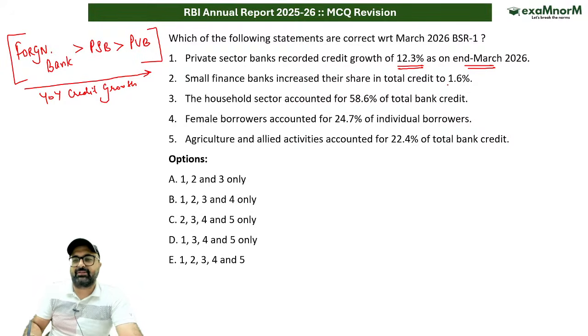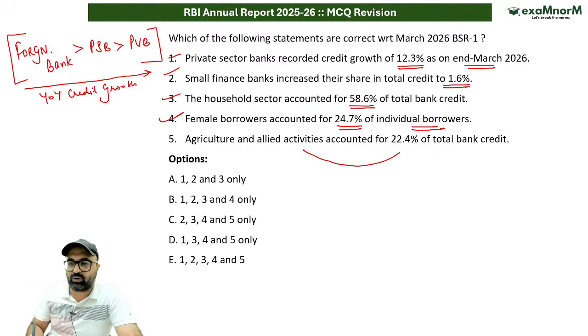Small finance banks have increased their share to 1.5, 1.6%. This is correct. Household sector accounted for 58.6% of the total bank credit. This is correct. Female borrowers have accounted for 24.7% of the individual borrowers. Agriculture and allied activities, they have accounted for 22.4%.